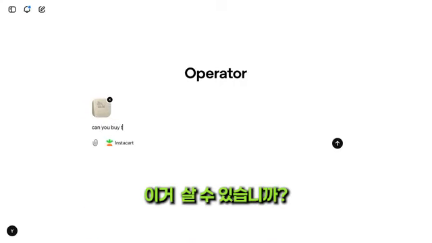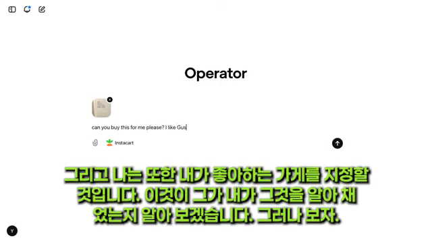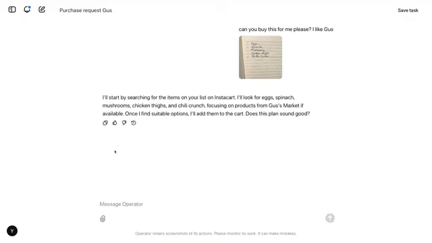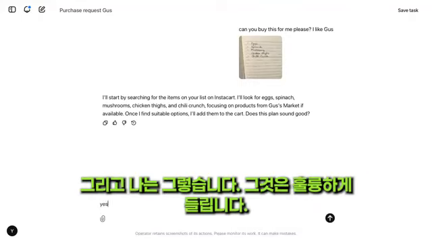Can you buy this for me, please? And I'll also specify the store I like, which is, well, let's see if it figures out I mistyped it, but let's see. OK, so in this case, again, Operator quickly recognized, using GPT-4o's vision capabilities, that the image said eggs, spinach, mushrooms, chicken thighs, and it actually knew Gus's Market. And I'm like, yes, that sounds great.